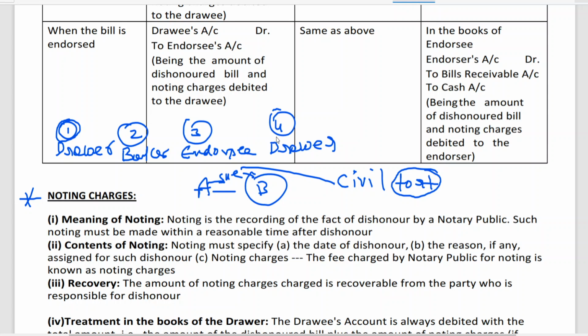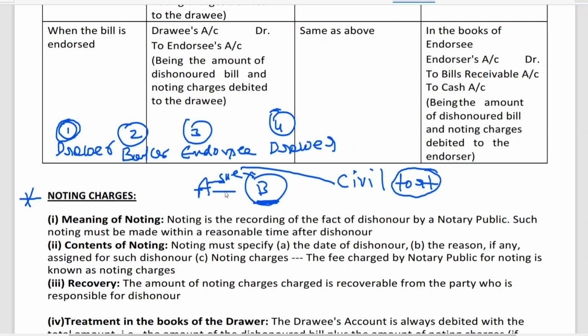So for situation 4 also, technically speaking, who is the holder of the bill? Drawer only. So B will say that nobody has come to me. Otherwise they could have made a payment. Then who will become the fool? A. So A knows that, and the court also knows that. Why, if B has made a payment, should A come to court? Got it? So now the problem is that the court needs evidence.